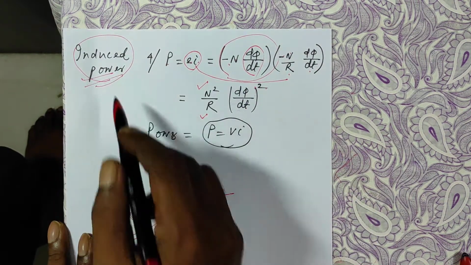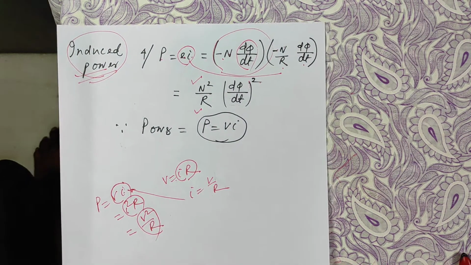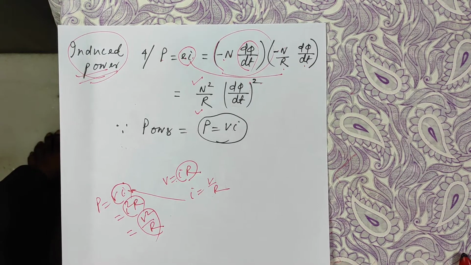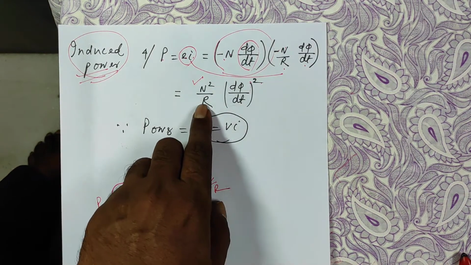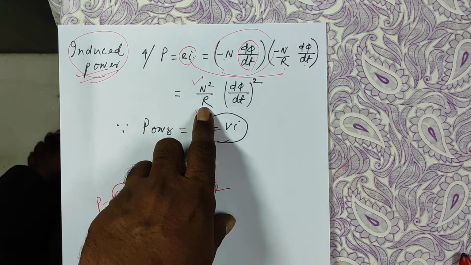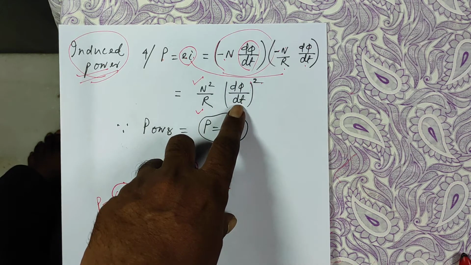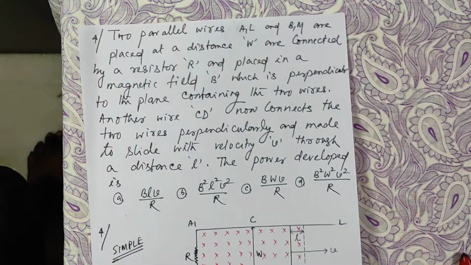So this is the induced power due to change of flux when a magnet is approaching a coil or a coil is approaching a magnet. This is the expression for power. Number of turns, square of that, divided by the resistance of the coil, and d phi by dt, how the flux is changing with respect to time, the square of that. Now, come back to the fourth one.